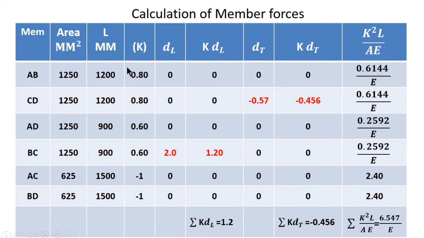Then the last column, that is K square L by AE. Here K is equal to 0.8 square into length of member 1200 divided by the area 1250. So that is equal to 0.6144. In this way they are calculated for each member. And here, the last row, the summation of K into dl is 1.2, the summation of K into dt is equal to minus 0.456, and the summation of K square L by AE is equal to 6.547 divided by the A.